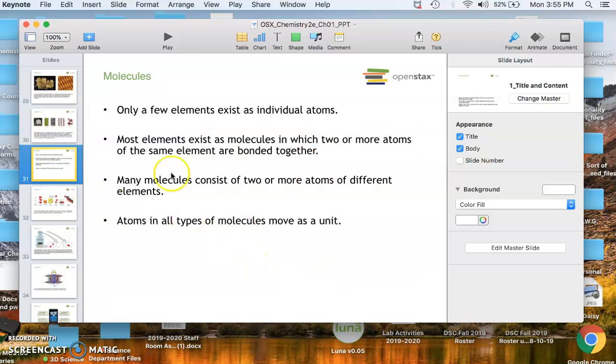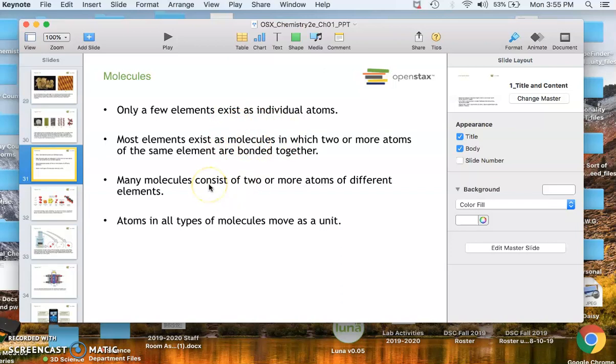For molecules, only a few elements exist as individual atoms. The noble gases, for example, will exist as individual atoms. Most elements exist stuck together in a molecule, or in a compound. Most elements exist as molecules in which two or more atoms of the same element are bonded together, and that is certainly true. We will talk about diatomic molecules in just a second. But molecule is a very general word, and most of what we're talking about this semester will be molecules.